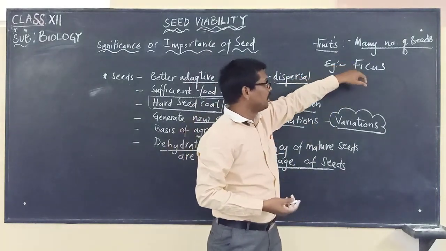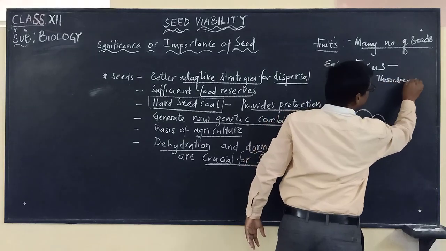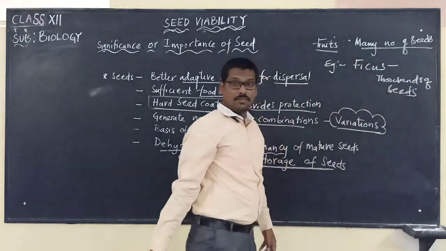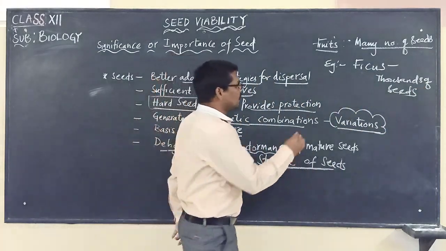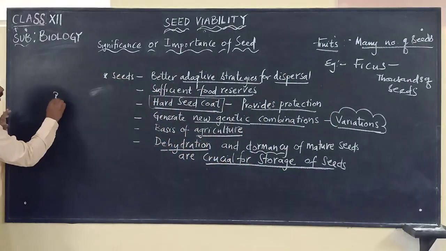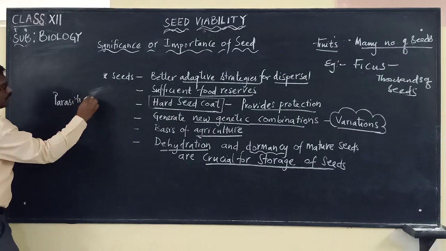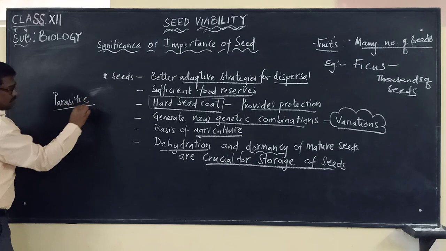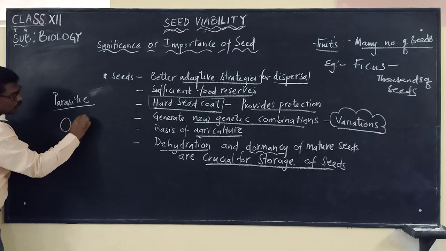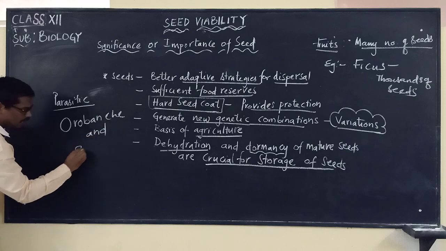And here we have to remember that ficus has thousands of seeds present in its fruit. And a very important thing is that there is another plant you have to keep in mind, a parasitic seed plant which bears seeds. Those plants are called Orobanche and Striga. Orobanche and Striga. These two also bear many seeds.